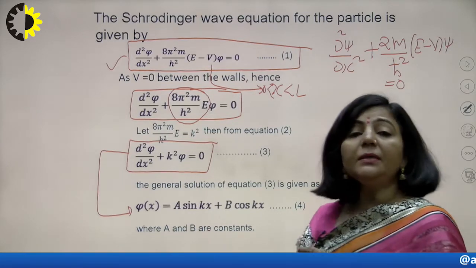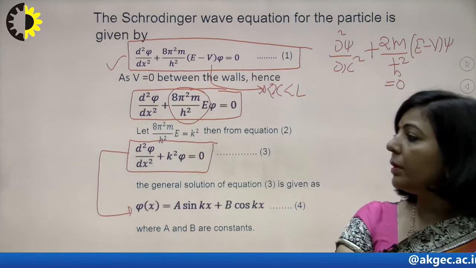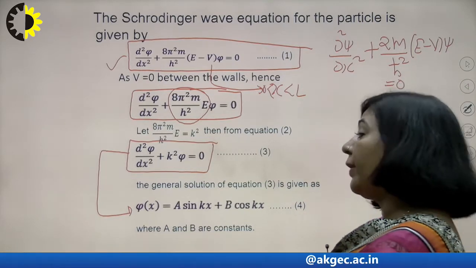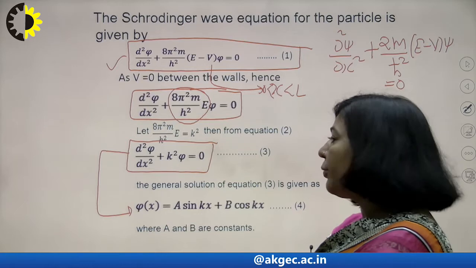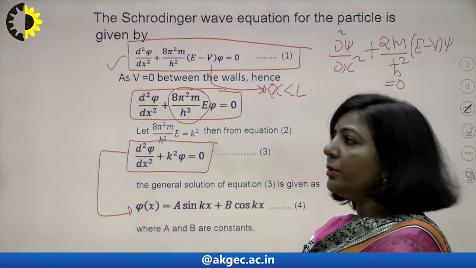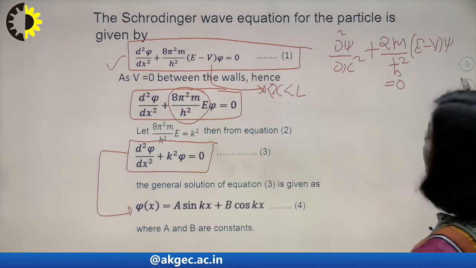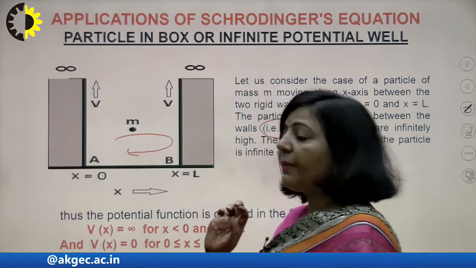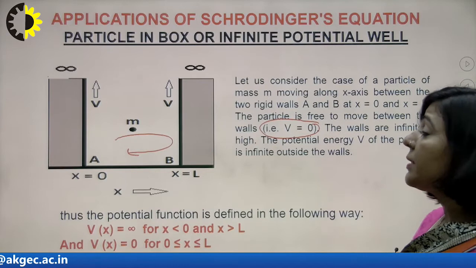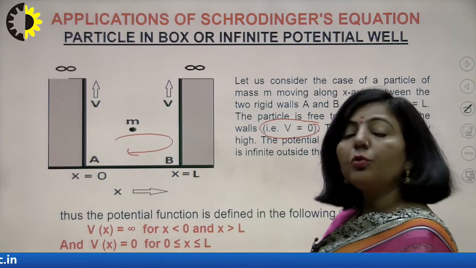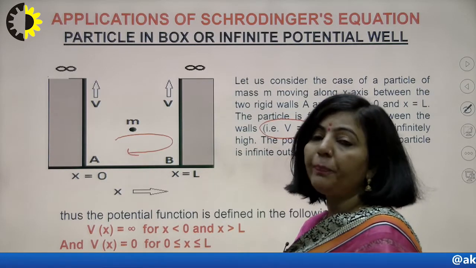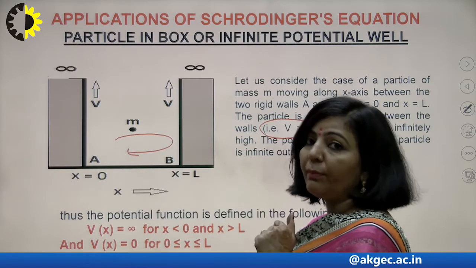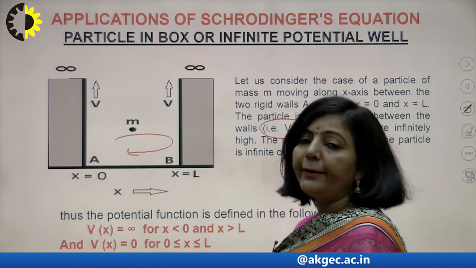Now what is equation number 4? Equation number 4 is your wave function. So now you have the wave function associated with this moving microscopic particle. Since it is a microscopic particle associated with wave nature, in order to describe that wave nature you have a wave function, and from equation number 4 you have already calculated it.